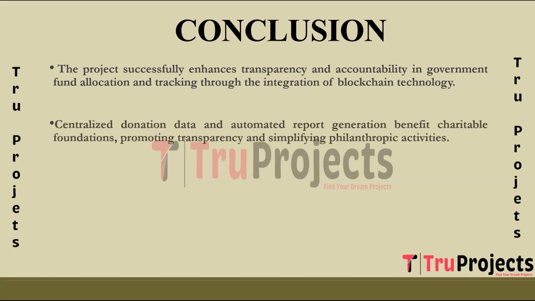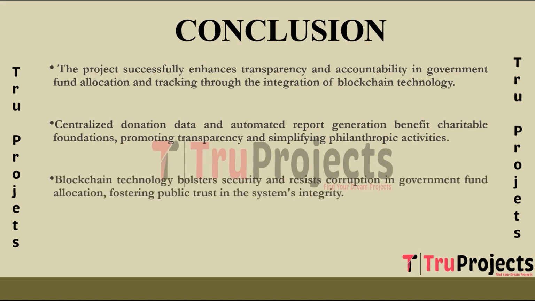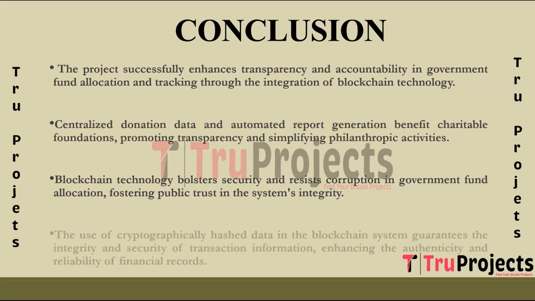Empowering charitable foundations reap the benefits of centralized donation data and automated report generation, leading to heightened transparency and streamlined management of philanthropic activities. Fortifying security and integrity, the adoption of blockchain technology strengthens security and resilience against corruption within government's fund allocation process, instilling public confidence in the system's reliability.